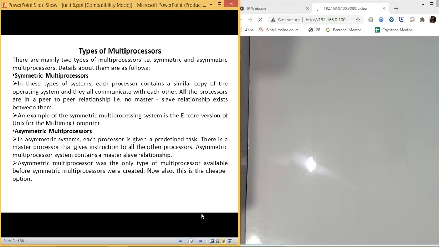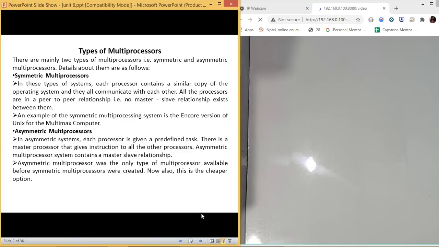So there are two different types of multiprocessor systems which we have. We broadly divide them into symmetric and asymmetric. In symmetric multiprocessors, the processors all have the same operating system, through which they can communicate with each other.